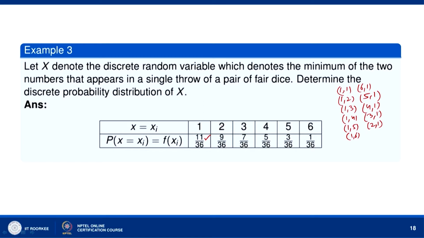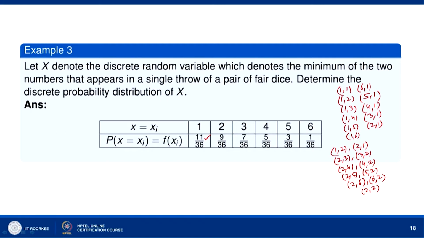Similarly, if you want the minimum of the two numbers to be 2, then the cases are 2 3, 3 2, 2 4, 4 2, 2 5, 5 2, 2 6, 6 2 and 2 2.